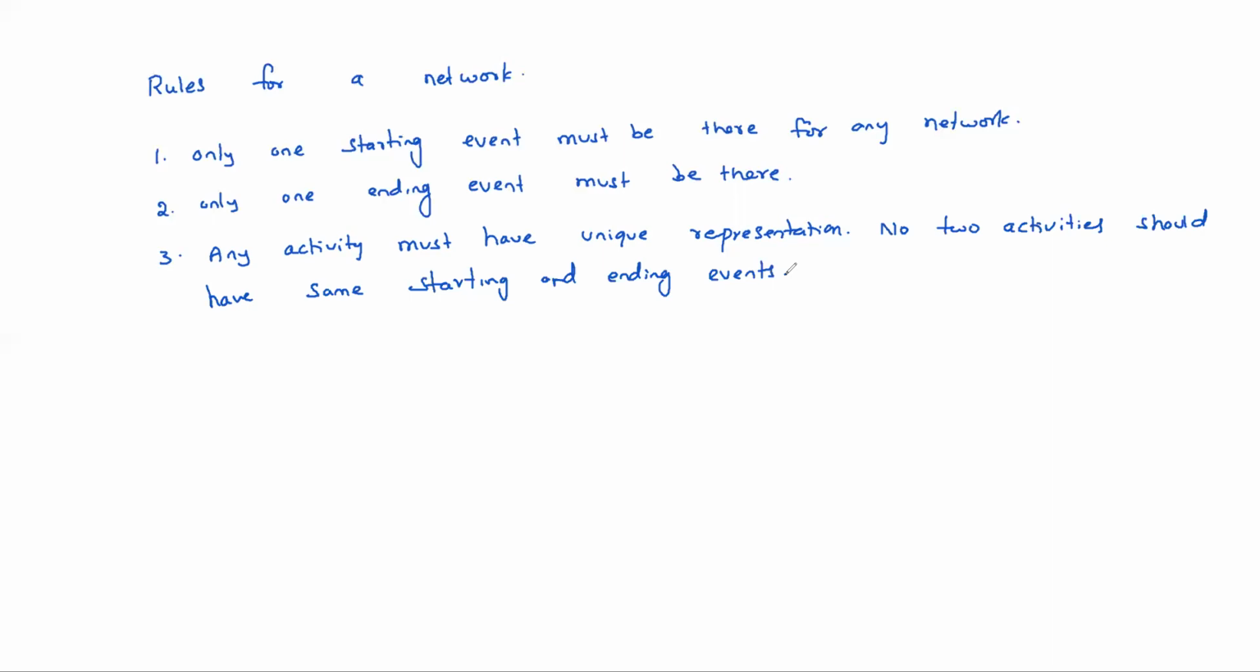Suppose you want to have two activities like this. This is one activity A, and another activity. Suppose this is represented by 1, 2. Starting event is 1, ending event is 2. So you cannot have it like this. Suppose B activity also has the same starting and ending node. This is wrong. This representation is not allowed.